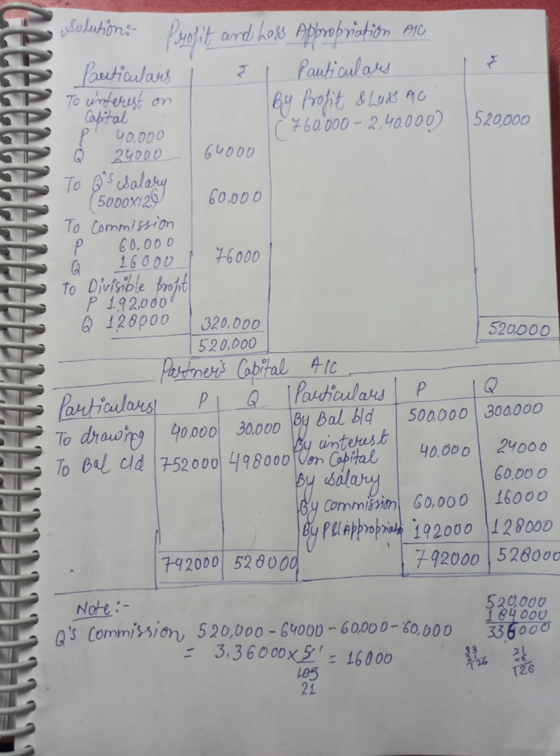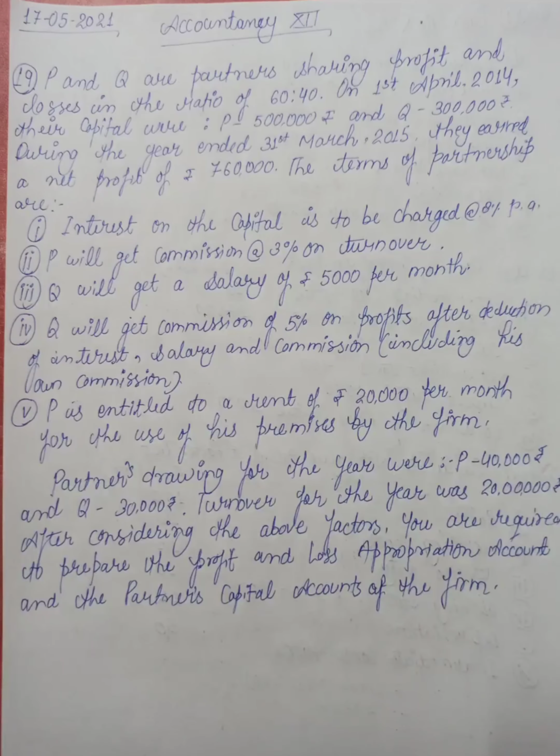Before writing the commission, write net profit on the credit side, that is 7,60,000. But you have to deduct rent from the profit, because in the last adjustment it is given that P is entitled to a rent of 20,000 per month for the use of his premises by the firm.